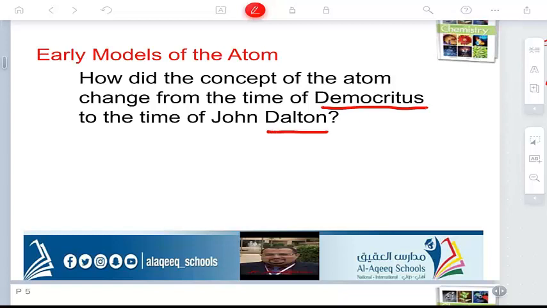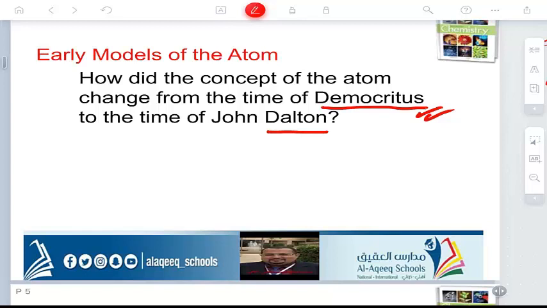What did they say? Democritus said that there is something very small inside the matter, which is the atom, and it cannot be divided, or indivisible. Indivisible means cannot be divided, and indestructible means cannot be broken. This is Democritus. After that, Dalton came as a scientist.